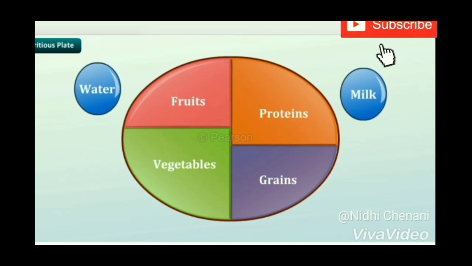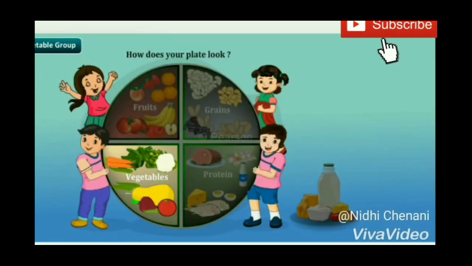So let's talk about them in detail, with different colors here. First is vegetables. Vegetables have carbohydrates, proteins and vitamins. They come in different colors: green, orange, red, maroon, yellow, white. You can eat them raw, have soup, or make a salad.